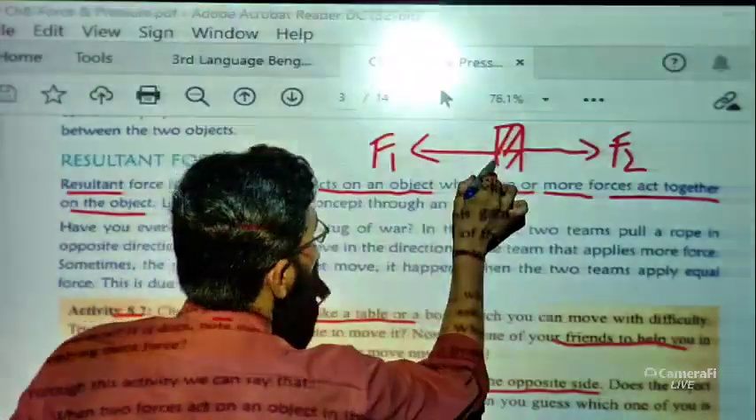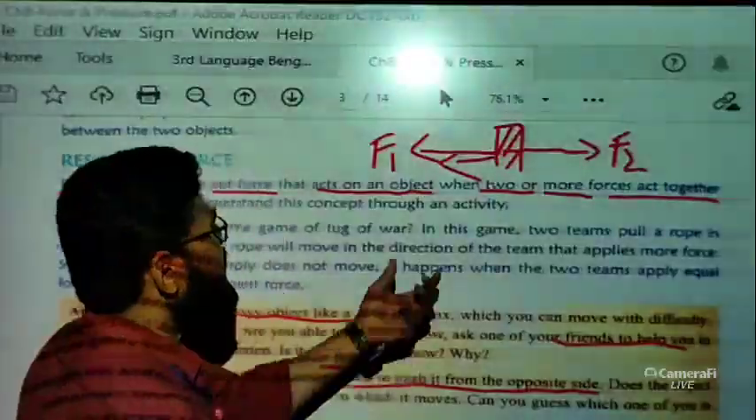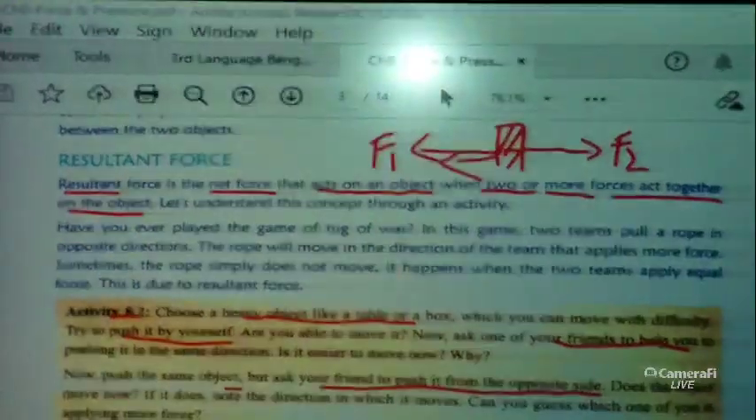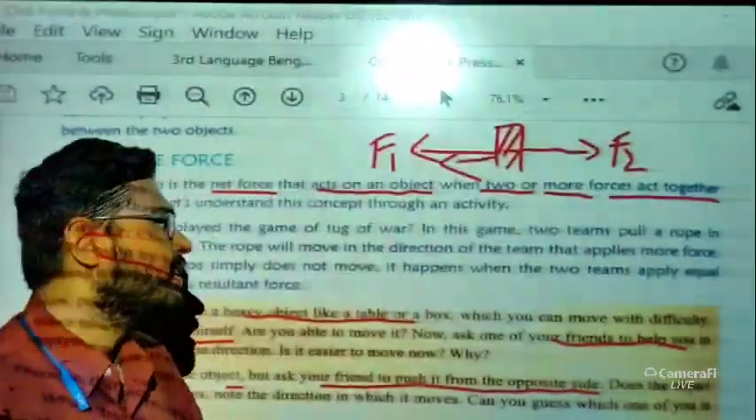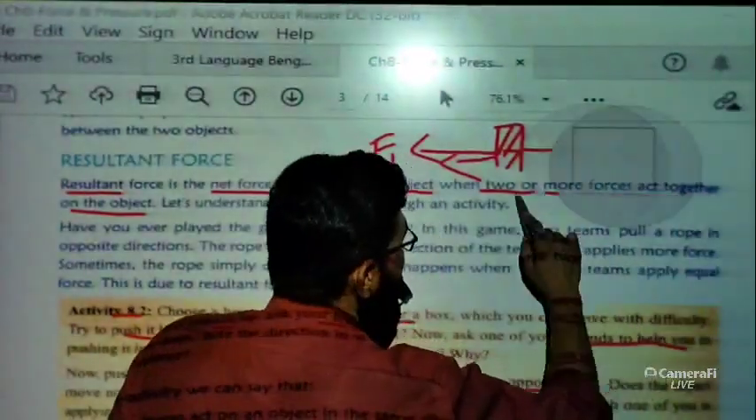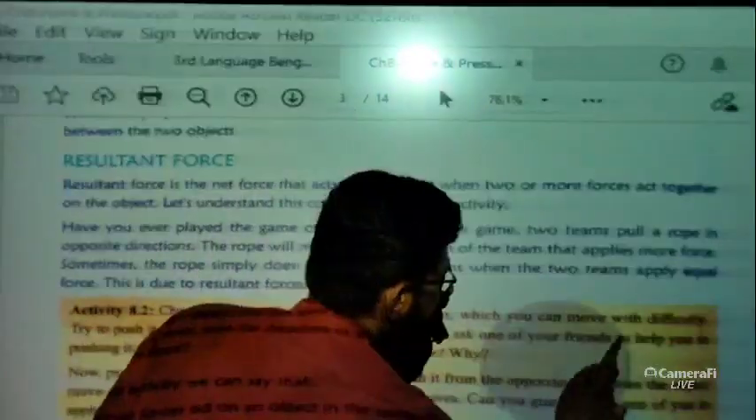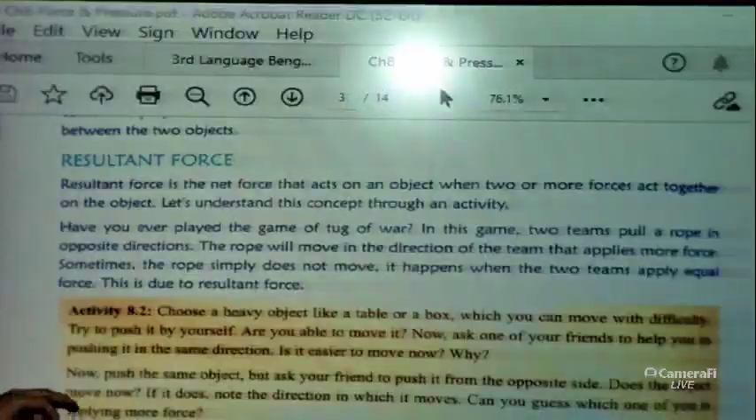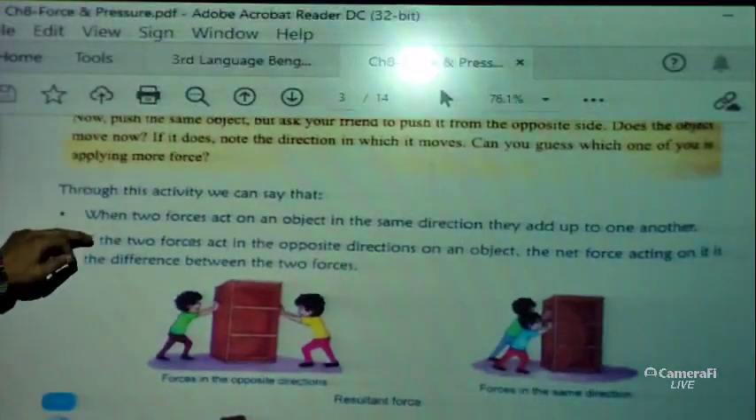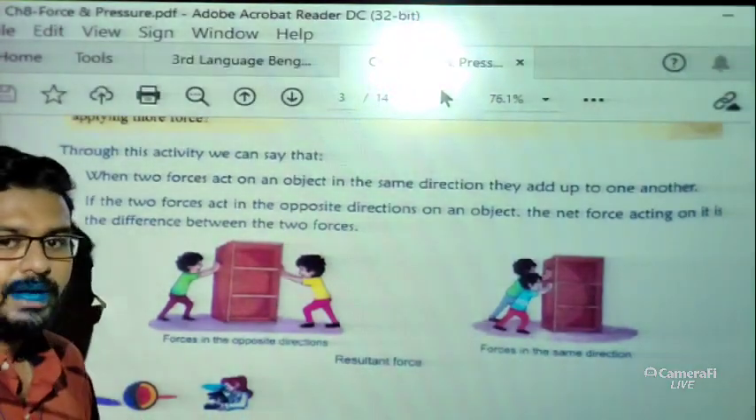Now what will happen if you and your friend both try to push on the same side? Then it will be much easier to move the object from one point to another. Okay, so this is the logic behind the resultant of force. Resultant means nothing but the net force. Now through this activity, what can we conclude?